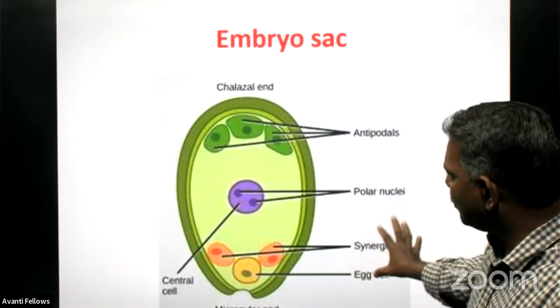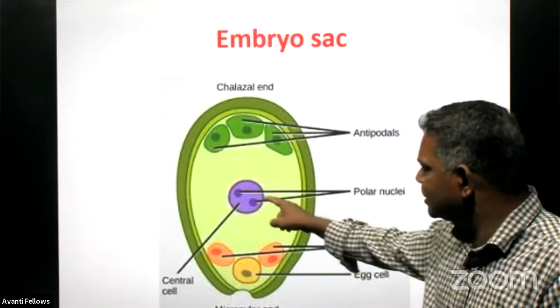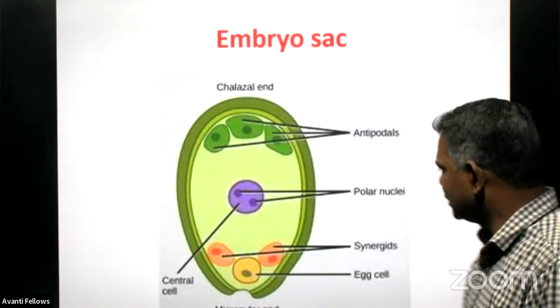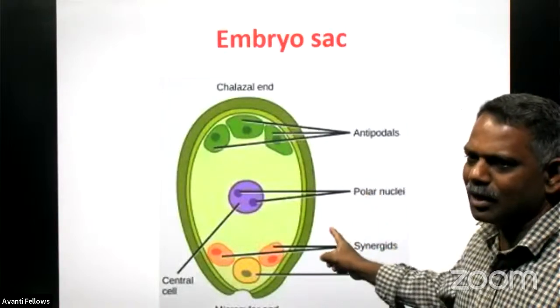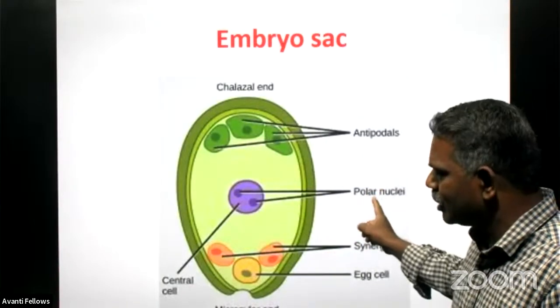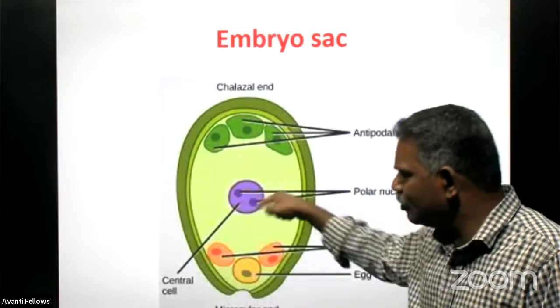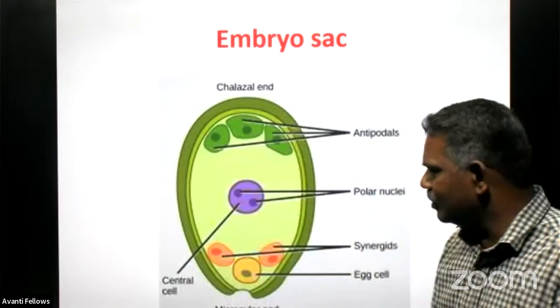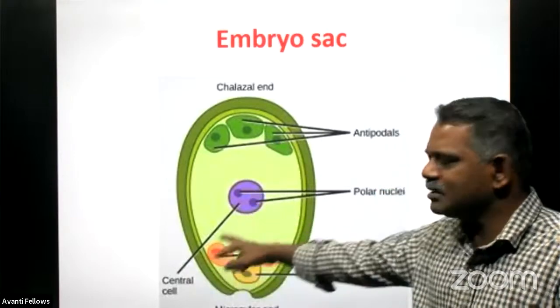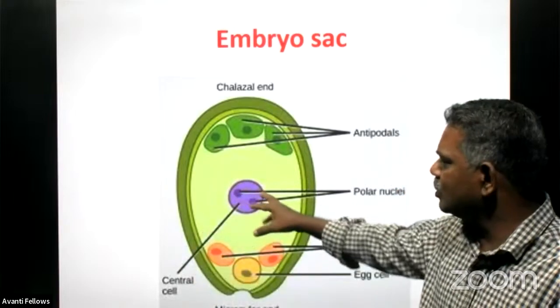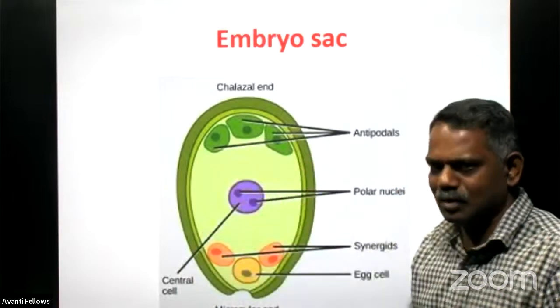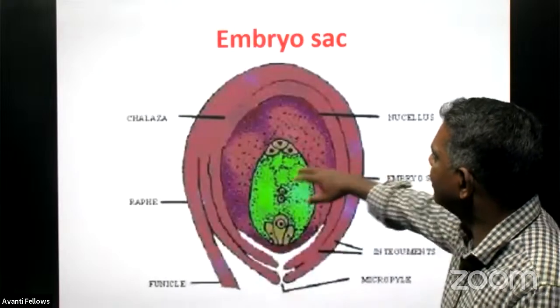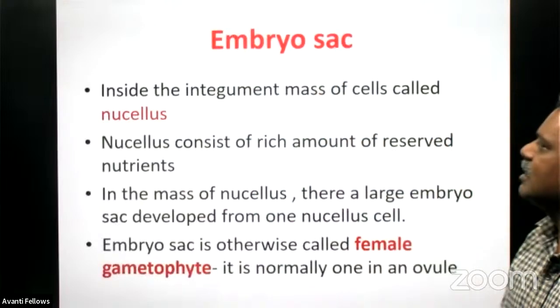These are all haploid cells only, and there are nuclei exactly at the center, called the polar nuclei. There are two polar nuclei, and these two polar nuclei fuse to form the central cell, and the central cell is diploid because it is formed due to the fusion of two haploid polar nuclei only, right? And this only we are discussing here.